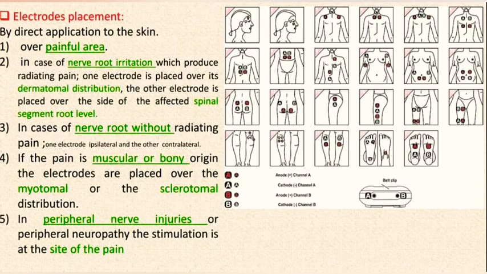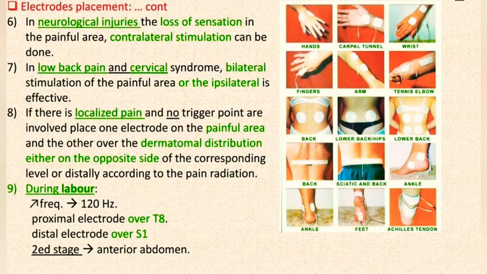4. If the pain is of muscular or bony origin, the electrodes are placed over the myotomal or the sclerotomal distribution. 5. In peripheral neuropathy, the stimulation is at the site of the pain. Nerve injuries or electrodes placement hint. 6. In neurological injuries with loss of sensation in the painful area, contralateral stimulation can be done.